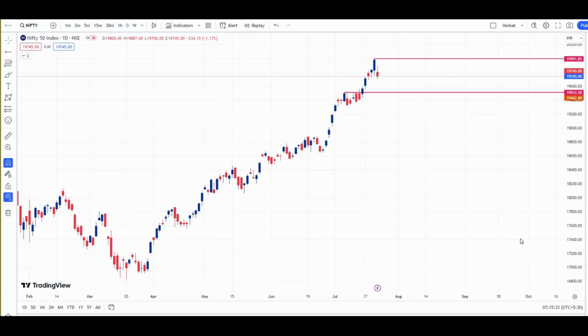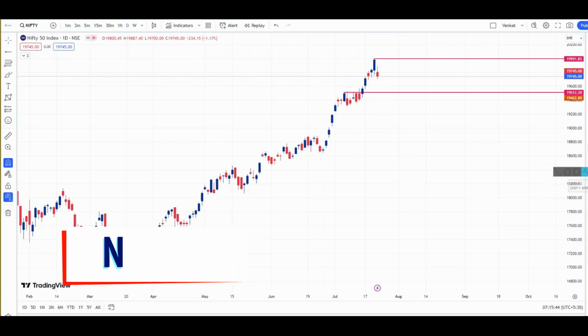In this video we will do a complete analysis of both the indices, Nifty and Bank Nifty. We will try to see the important levels for the coming week as well as for the next trading session, that is for Monday's trading session. Let's start our analysis with Nifty. Here I am using the Nifty daily chart.